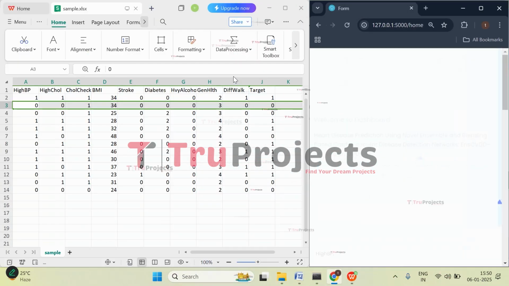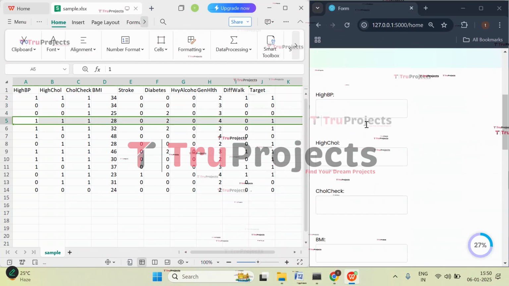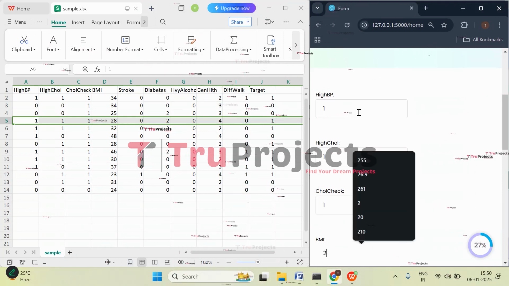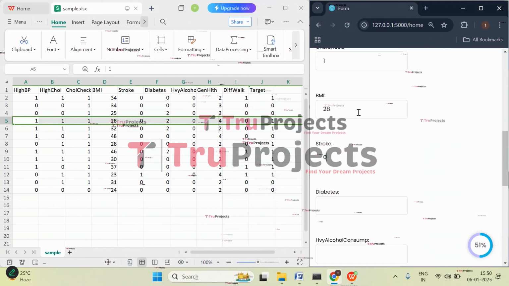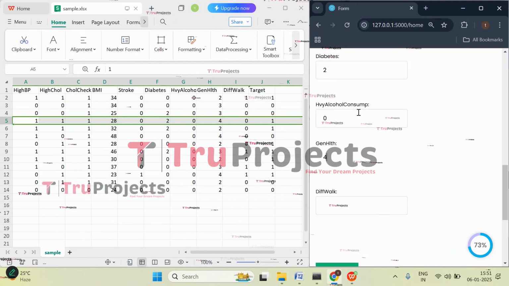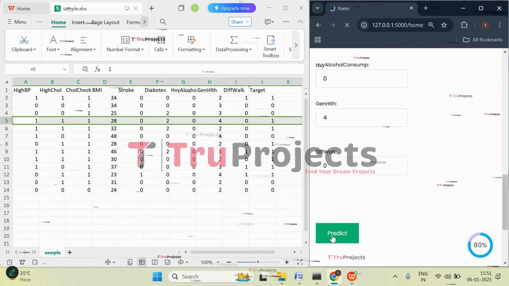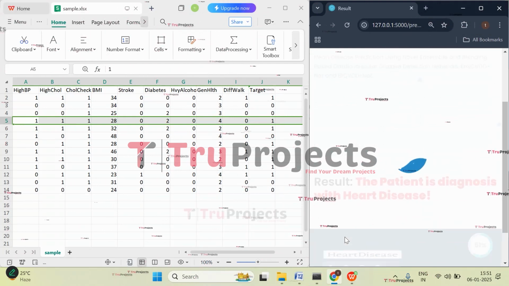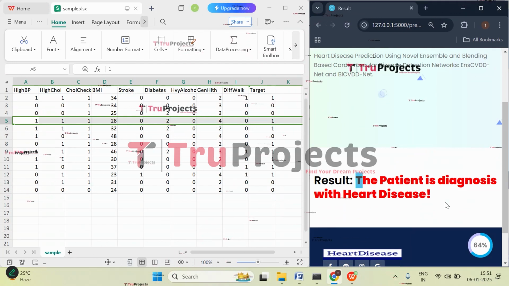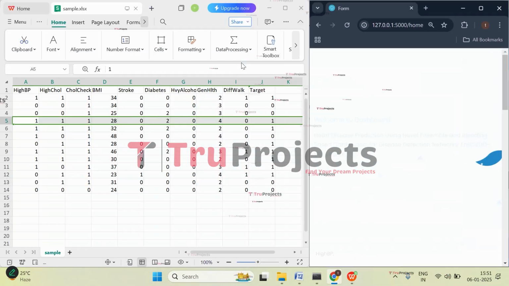Let's check with two more cases. So let's try with this one, where the first two, that is high blood pressure and high cholesterol, is 1, and cholesterol check is also 1. Body mass index is 28, stroke is 0, 2 is diabetes, heavy alcohol is 0, 4 is general health, and difficulty in walking is 0. Now click on predict. So here we got the prediction that patient is diagnosed with heart disease. That means patient is having the heart disease. Now let's check with one more case.